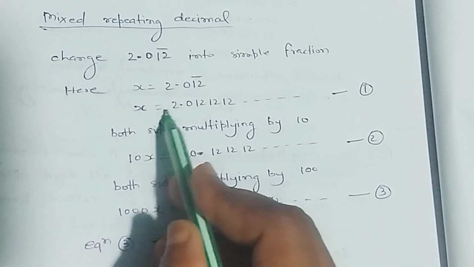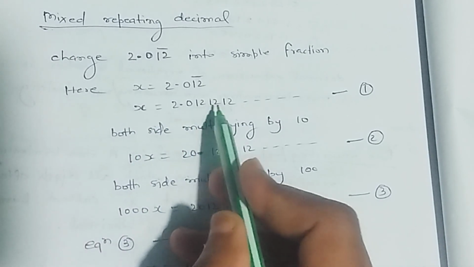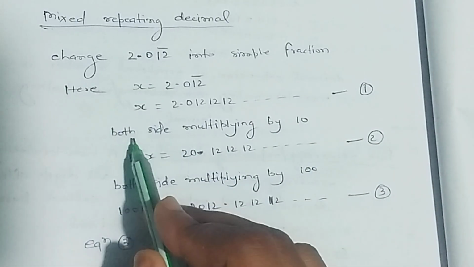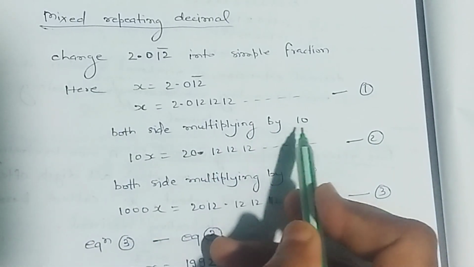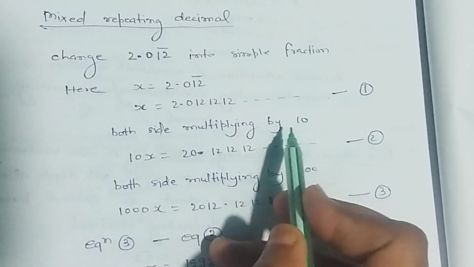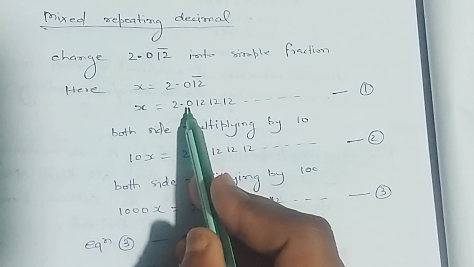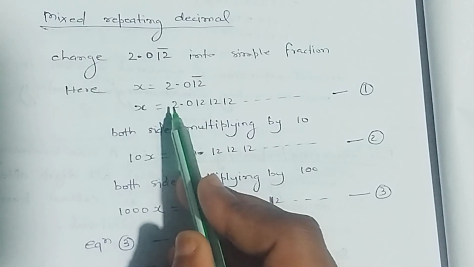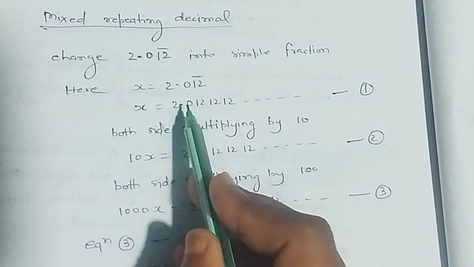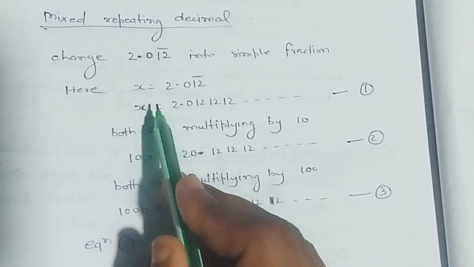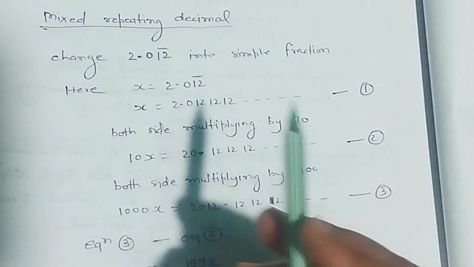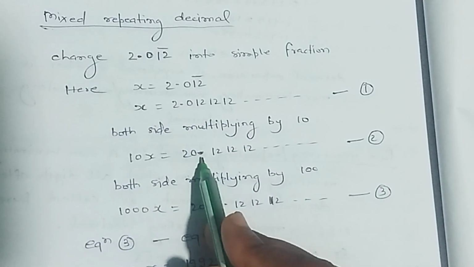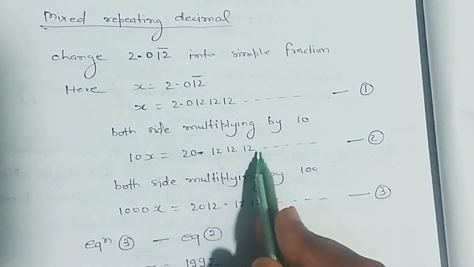That is, x is equal to 2.0121212 and so on. This is the first equation. Firstly, we have to move the digit which does not have bar to the left of the decimal point. So we multiply both sides by 10. 10x is equal to 20.121212 and so on.